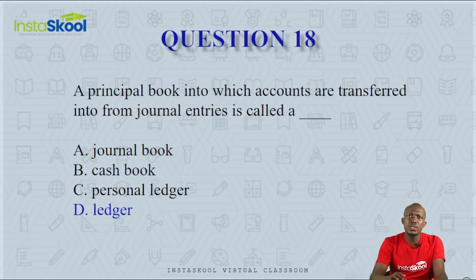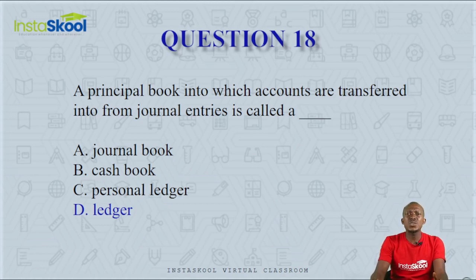Question number 18. A principal book into which accounts are transferred from journal entries is called dash. Is it journal book, cash book, personal ledger, or ledger?